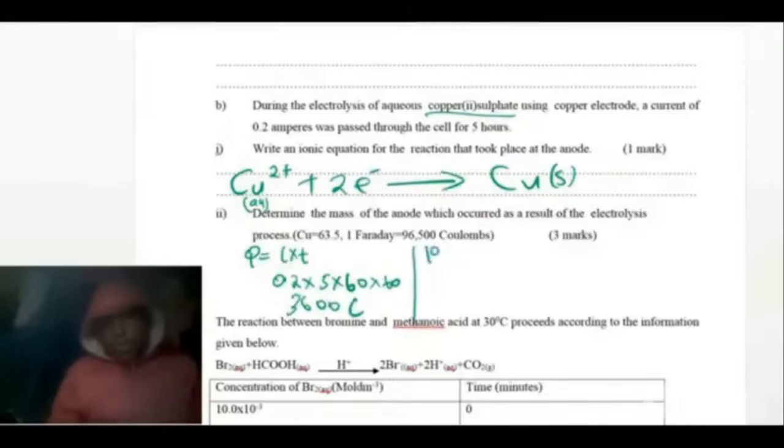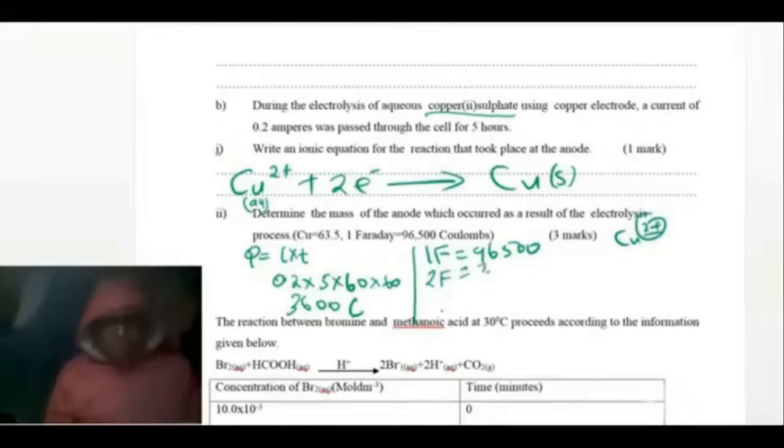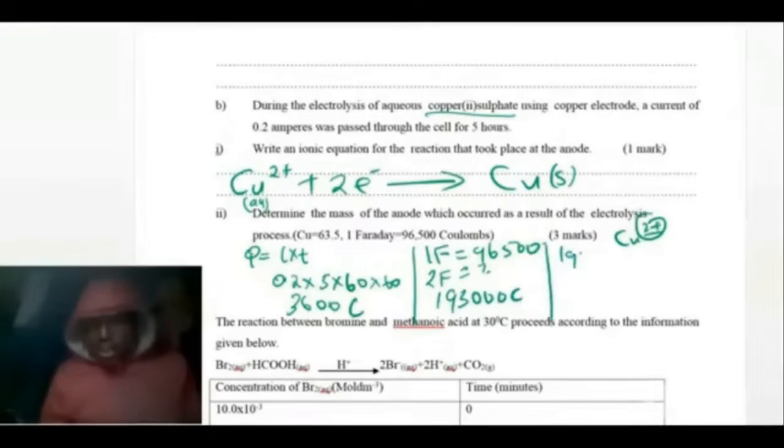But we know that 1 Faraday is equal to 96,500. But copper has 2 Faradays. The charge is 2, so it means it has 2 Faradays. 2 Faradays will be 193,000 coulombs. So 193,000 coulombs has a mass of 63.5 grams, because that's 1 mole.